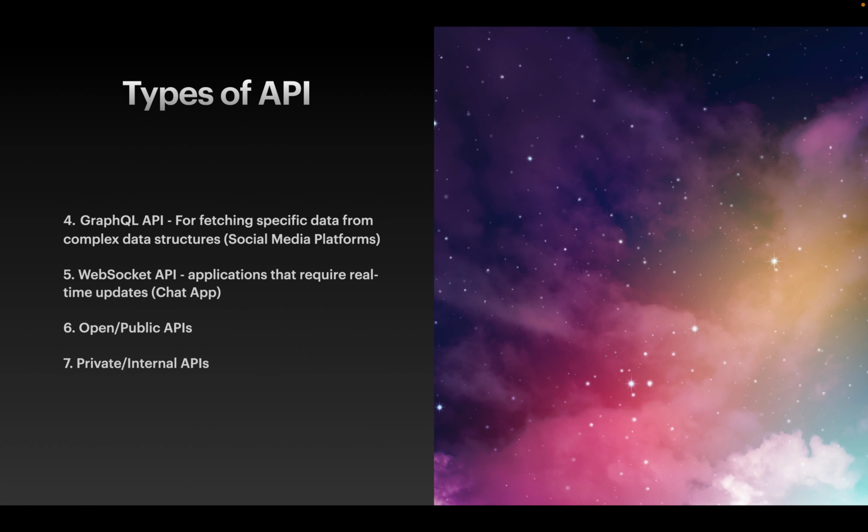These are the other types of APIs: GraphQL API, WebSocket API, Open API, and Private API. So based on what our application is doing and what it requires, we'll be choosing the type of API. Now I will show in the real world with an Open API how this API is working and how we are fetching data.